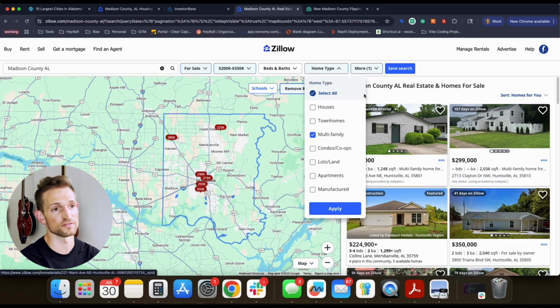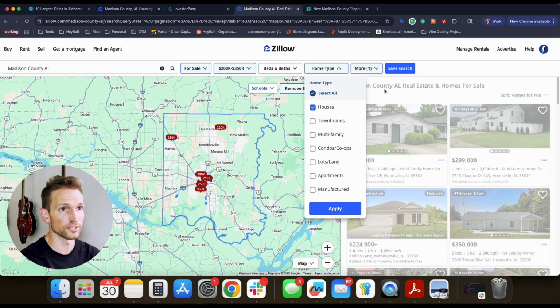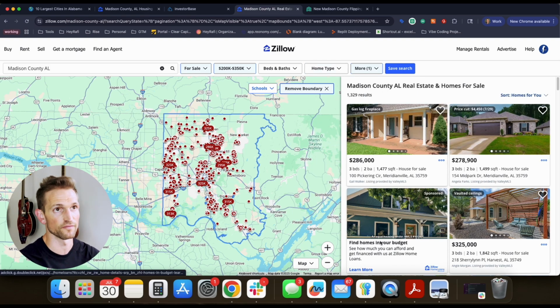You can do the same process if you like with all of these things. Lots and land can be another excellent one. Depending on where you are, apartments can be another one. But clearly homes was the vast majority of what's out there.